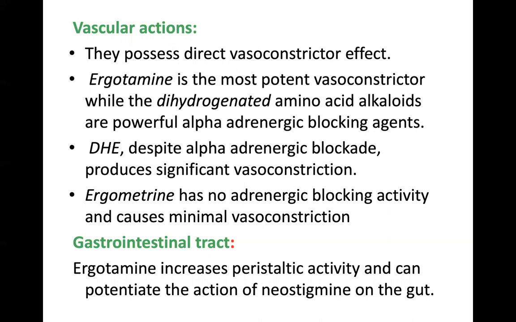Coming to DHE, dihydroergotamine, despite being an alpha adrenergic blocker, it also produces vasoconstriction. That is, it shows both vasoconstrictor effect and alpha adrenergic blocking. Ergometrine has no adrenergic blocking activity.